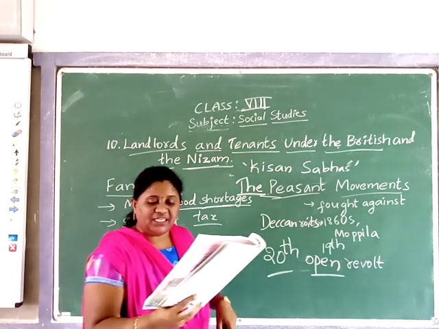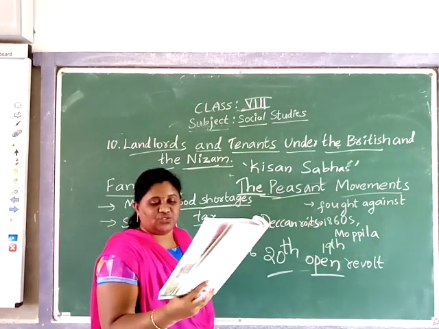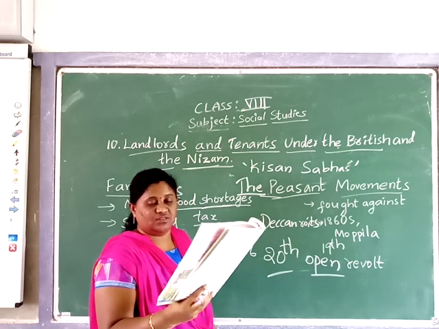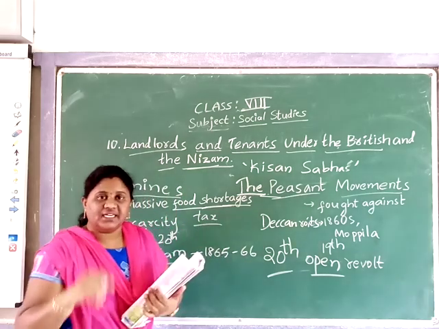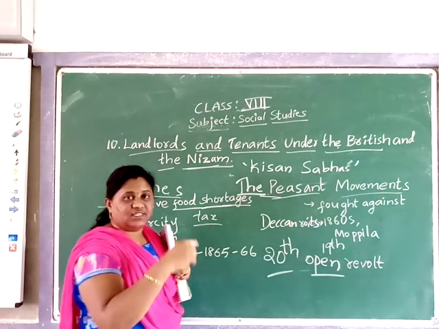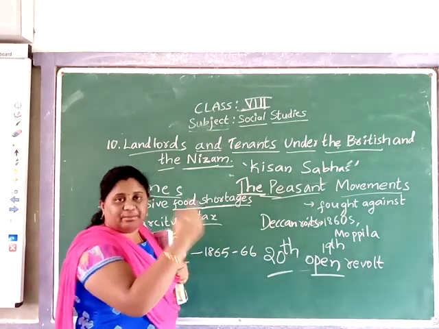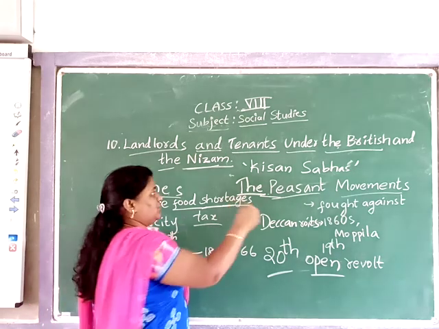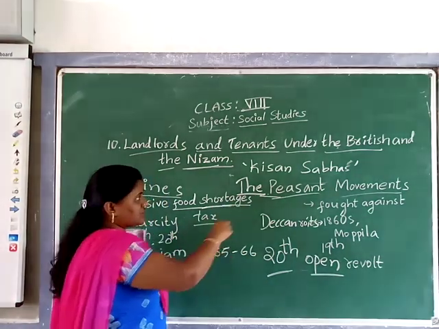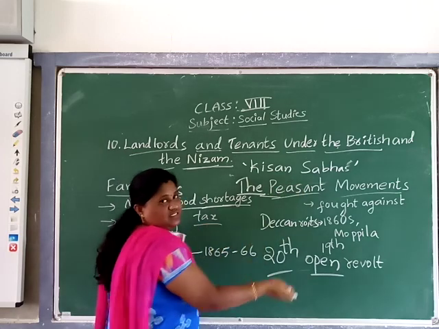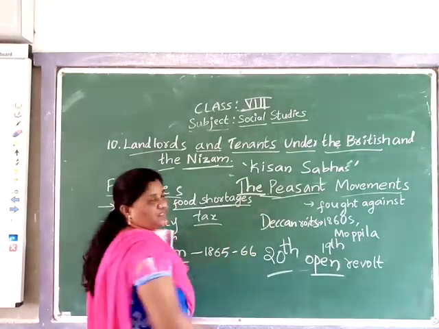Okay, the British government helped the zamindars to suppress the revolts. See, at that time the British government helped the zamindars. They did not help the peasants who were protesting, right? They helped the zamindars to stop the peasant movements.